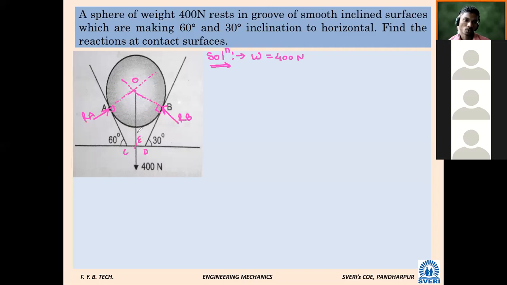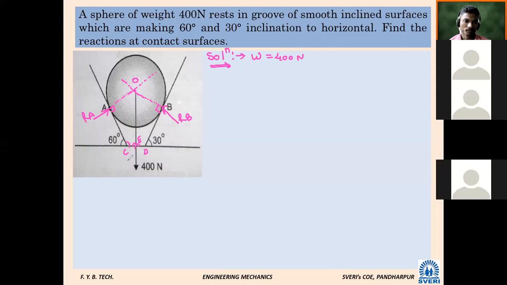OACE. So how many angles are known from this OACE? One is 90 degree. At point E, what will be the angle with the horizontal line? 90 degree. Again 90 degree on this side also. So what will be this angle? The total is 180, so this angle will be 120.